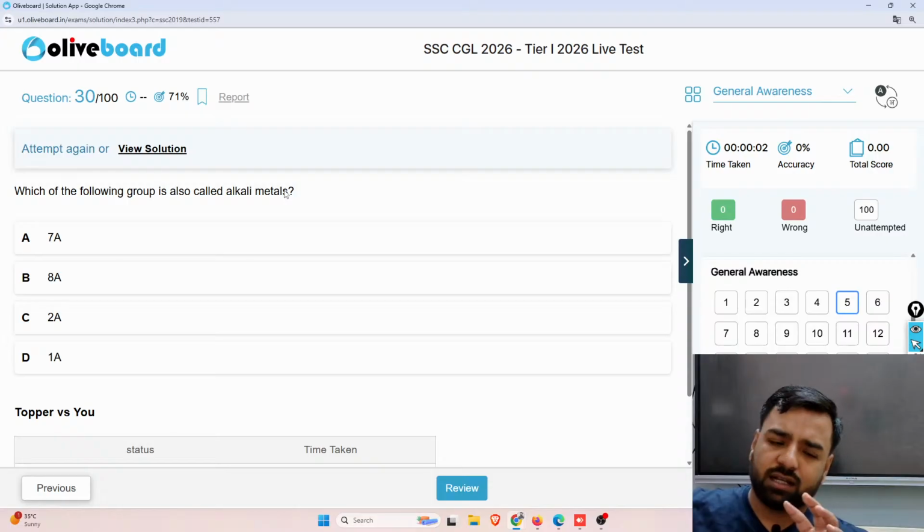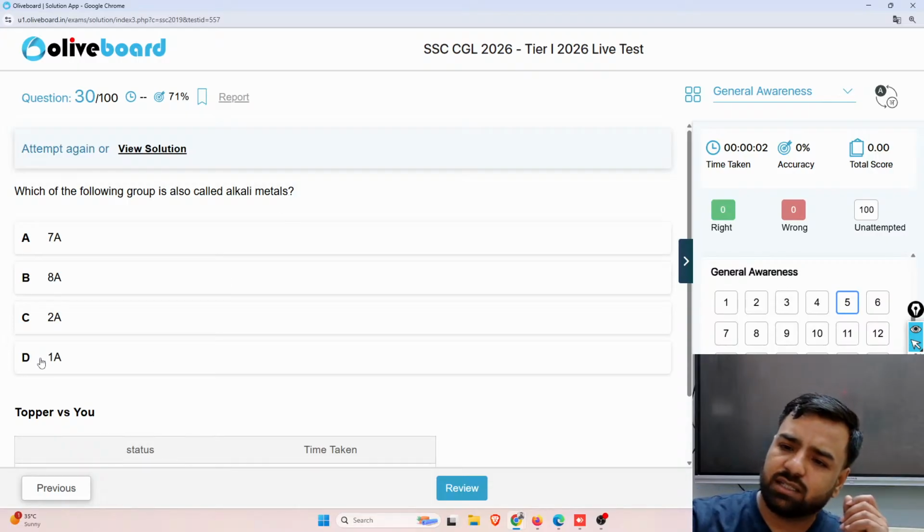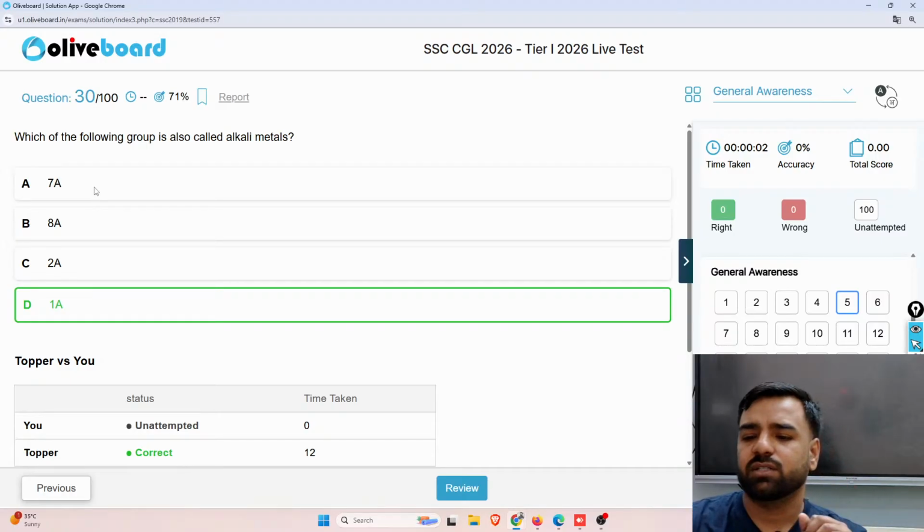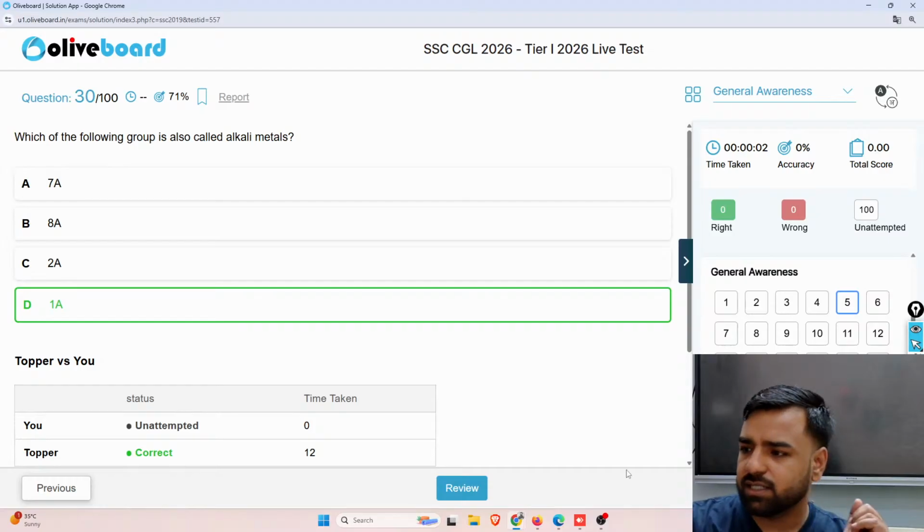So in that, except hydrogen, all are metals. Hydrogen is a non-metal. So alkali metals are in group 1A. Second, group 2A, that is alkaline earth metals. If I talk about the 18th group, that is noble gases, and the 17th group is halogens. So what is the correct answer? The correct answer is going to be option number D, that is 1A.